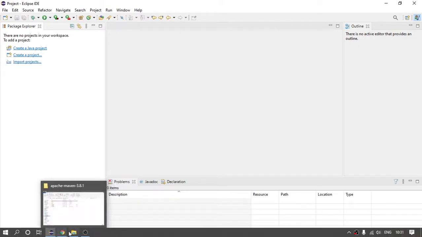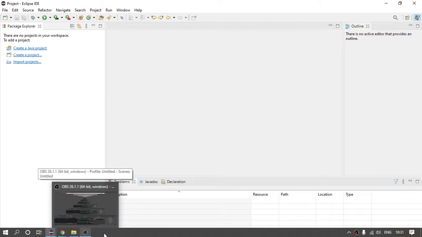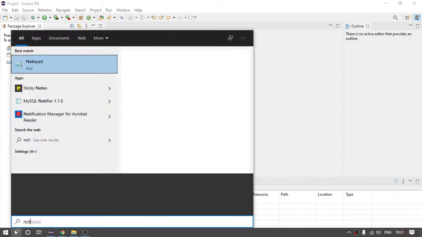Yeah, now it is. Yes. So we have discussed so many web elements in the previous classes. So today we will discuss what is Maven and its importance. So let me open one notepad.